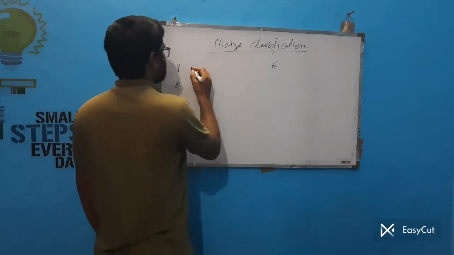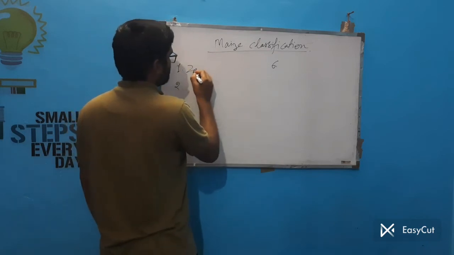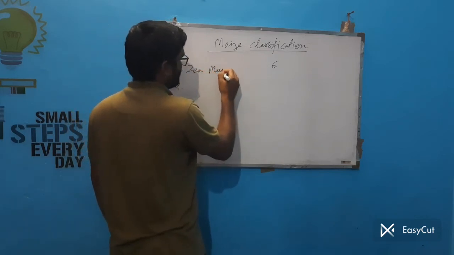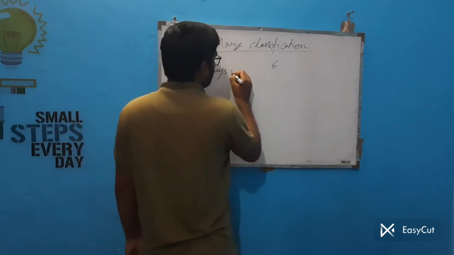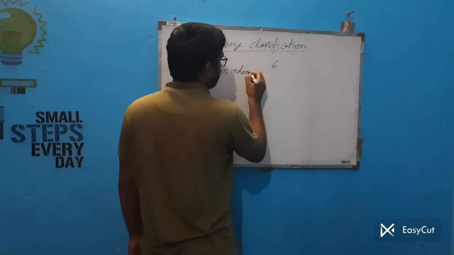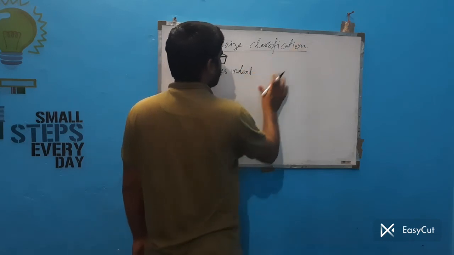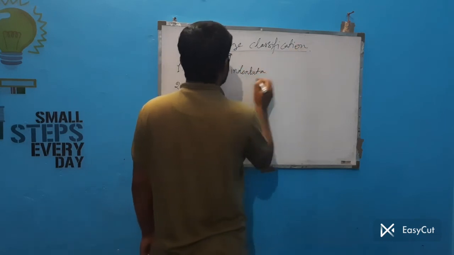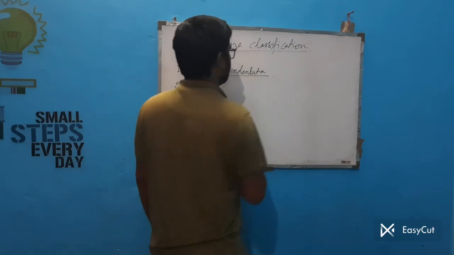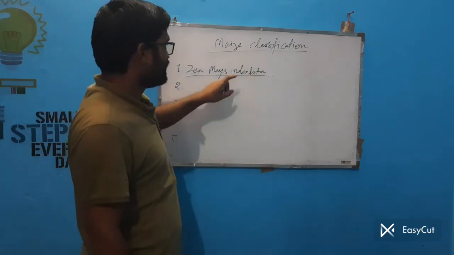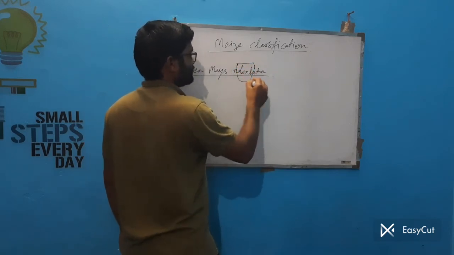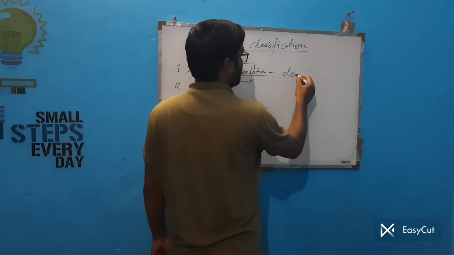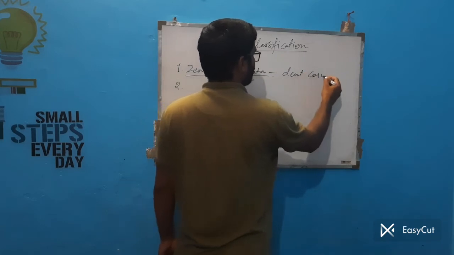So first one is Zea mays indentata. This is called dent corn.